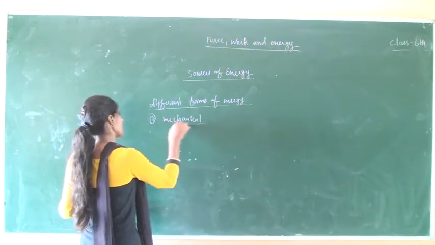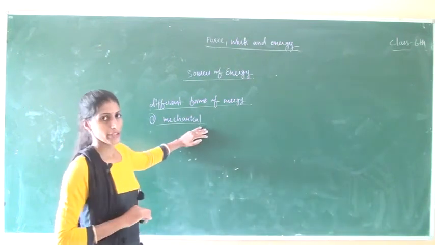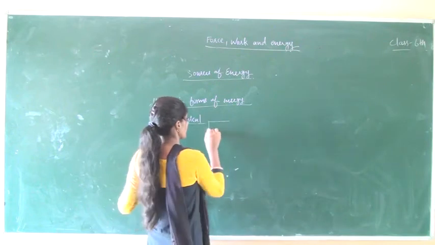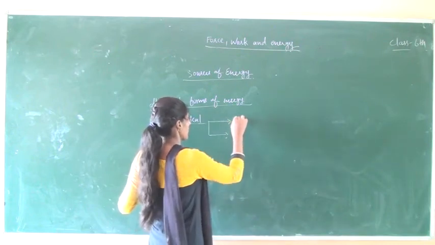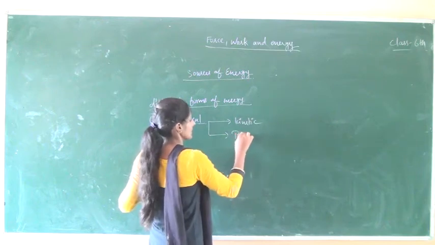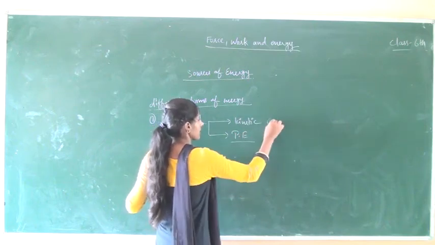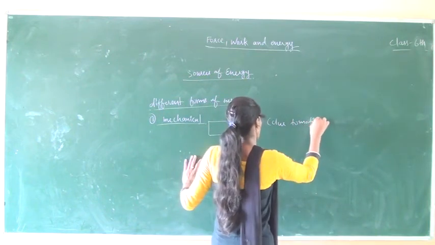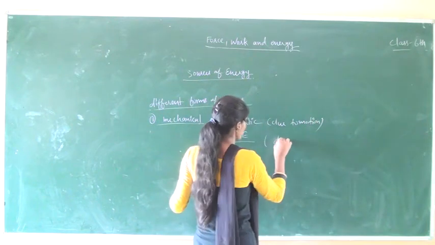It is converted into two types, that is kinetic energy and potential energy. Kinetic energy is due to motion and potential energy is due to rest.